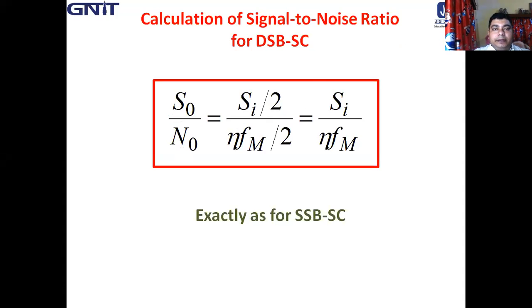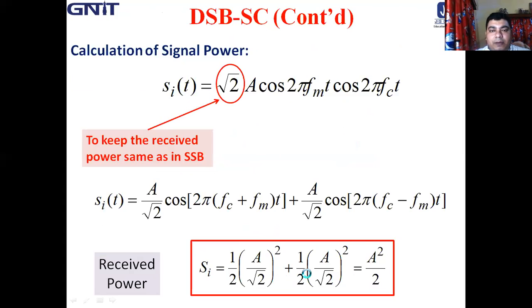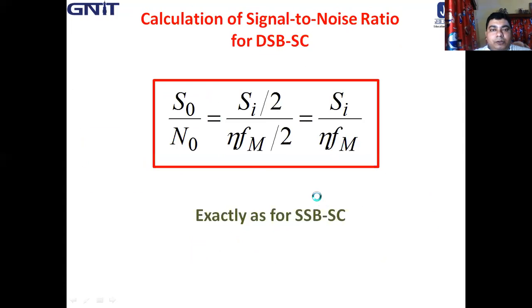Therefore, the output signal to noise ratio for DSB-SC, denoted as S0 by N0, where the output signal power is Si by 2 and the output noise power is eta fm by 2, gives Si by 2 by eta fm by 2, which is Si by eta fm.